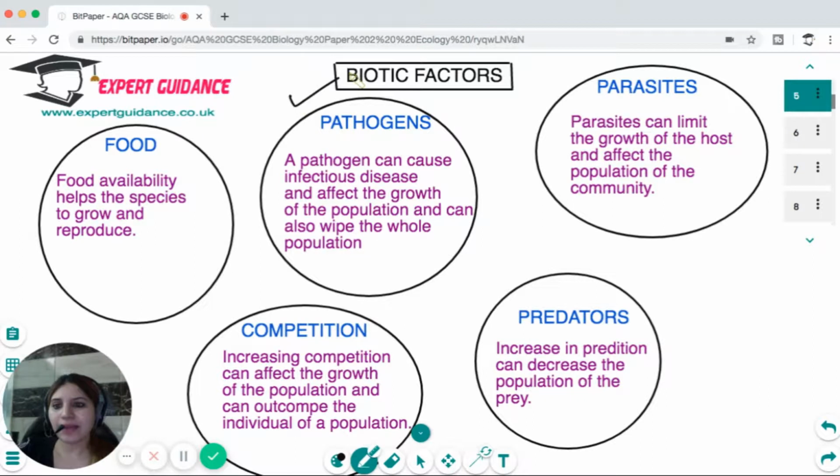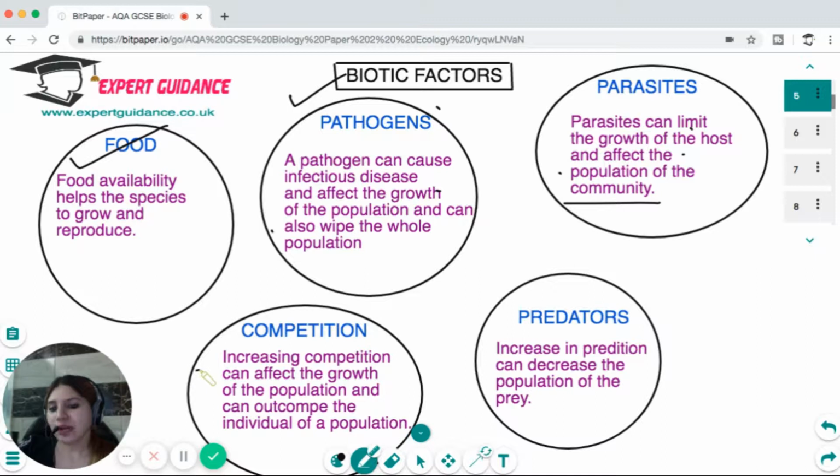Next are the biotic factors. Biotic factors are the factors which include food. So food availability helps the species to grow and reproduce. Food is the animal sources of food. Pathogens can cause infectious diseases and can affect the growth of the population. It can wipe out the whole population. The parasites can also limit the growth by taking the nutrients from the host, and they can affect the population of the community.